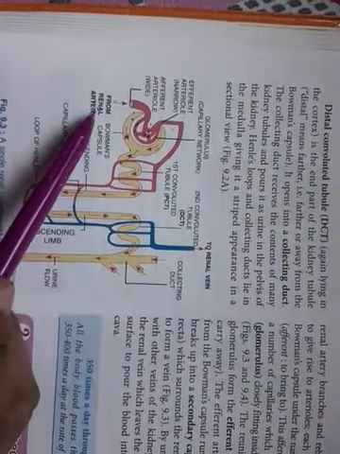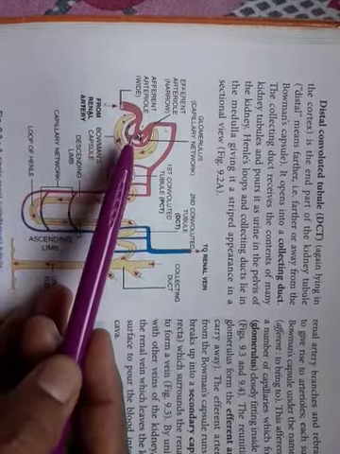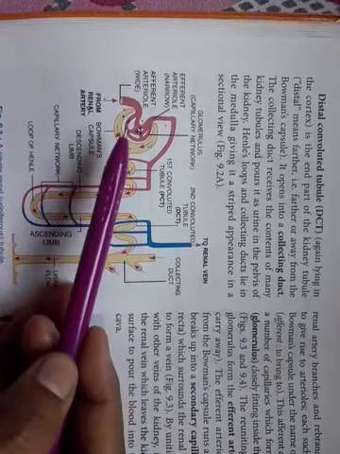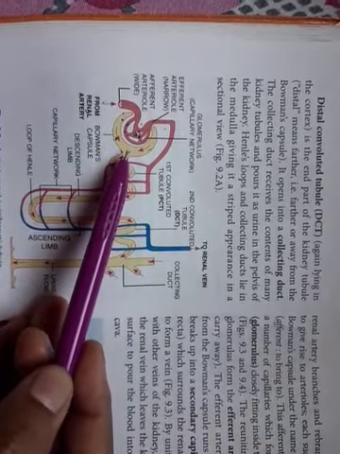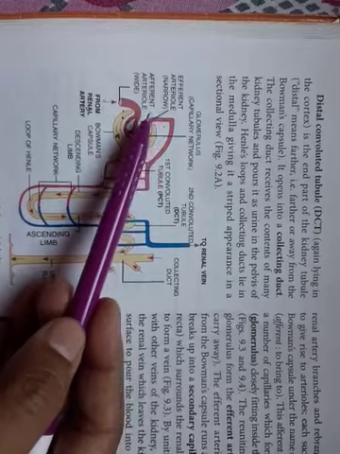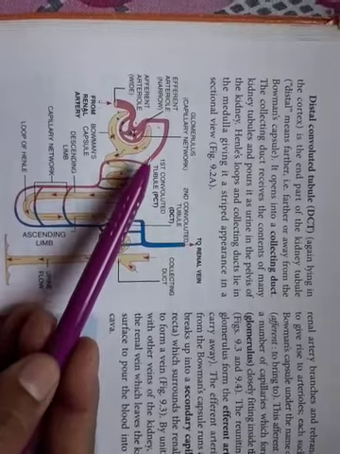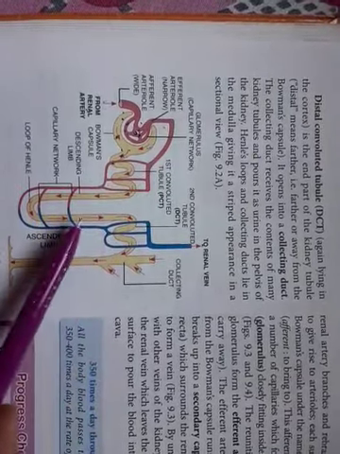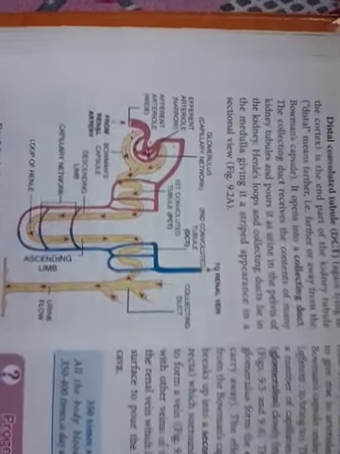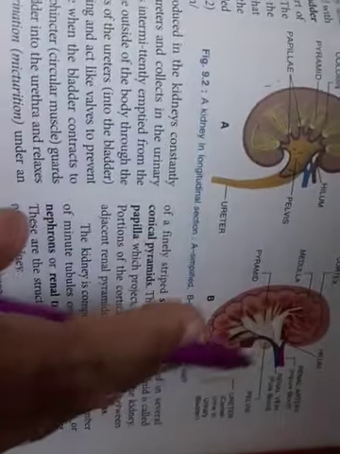So did you understand? The blood entering the renal artery has urea, salts, proteins, corpuscles, all these things. The glomerular filtrate, which has water, urea, salts, will be going into the Bowman's capsule, and then purification and forming urine. The other things, the proteins and the corpuscles, will be carried forward from the efferent arteriole, and the efferent arteriole will take it to the renal vein again for the circulation of the blood. So I hope this point is clear with everyone, why the renal artery has one kind of blood and the renal vein has another kind of blood.